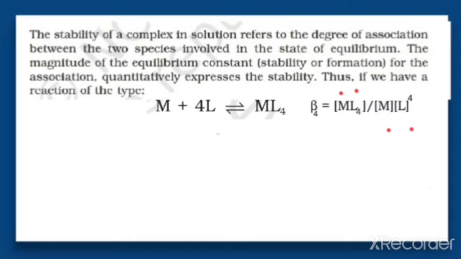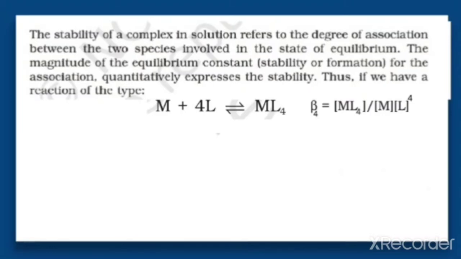So on the basis of this, we have framed this equilibrium constant, which we are representing here as beta 4. That is the concentration of product to the power of its stoichiometric coefficient, divided by the concentration of reactant to the power of its stoichiometric coefficient, here 4, that's why it is in the power. So this is the equilibrium constant for this reaction between the metal and the ligand in the state of equilibrium.